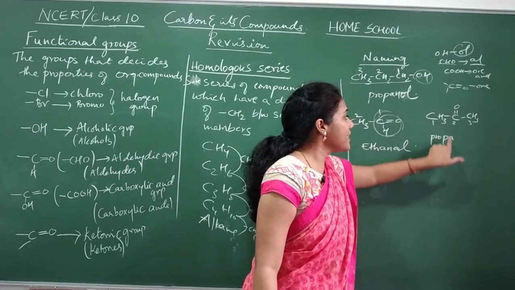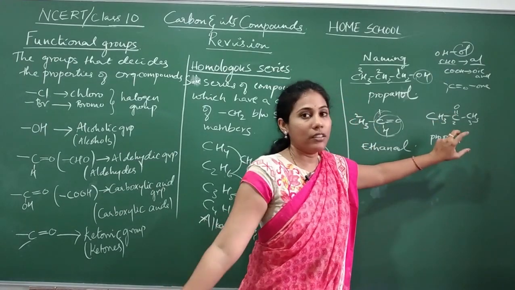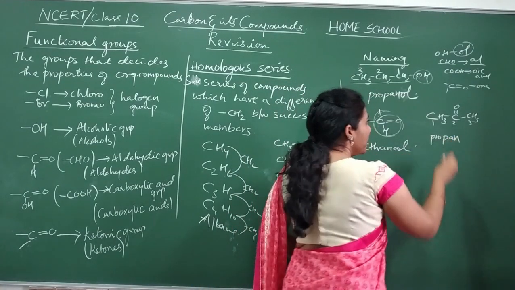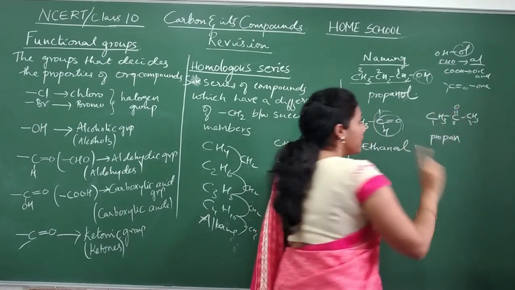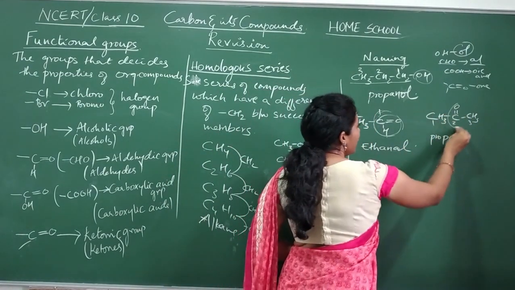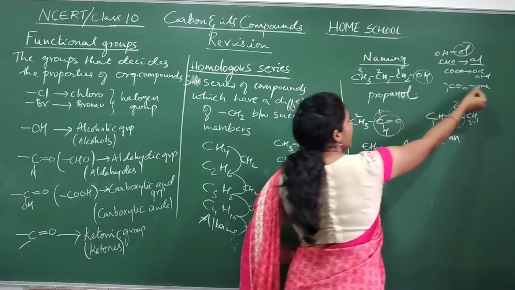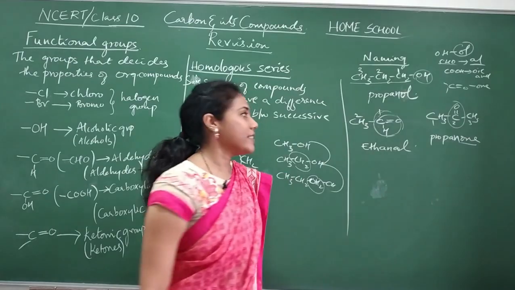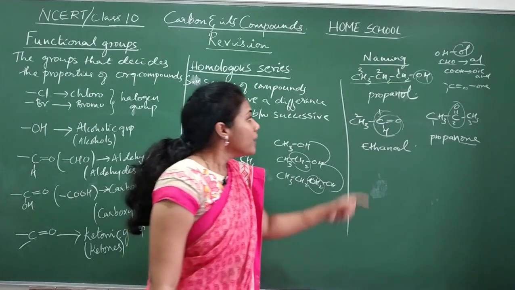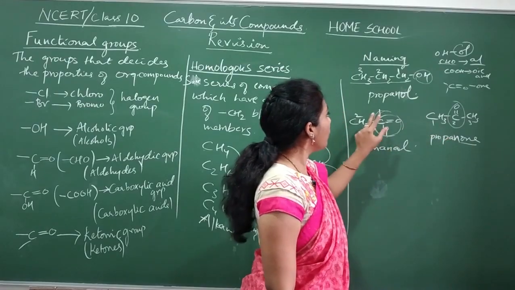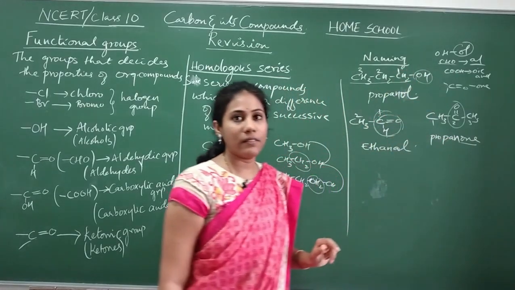Since a double bond is not there, writing En is wrong. So you have to put An here, because single bonds are there. Between carbon atoms only you should check. Now what is the functional group? CO. If CO is there, what is its name? ONE you should add at the end. Propanone is its name. So this is how you have to write the names when the structure is given.